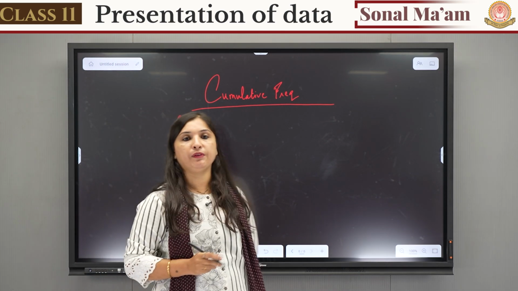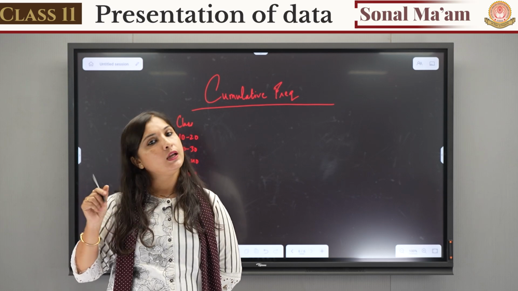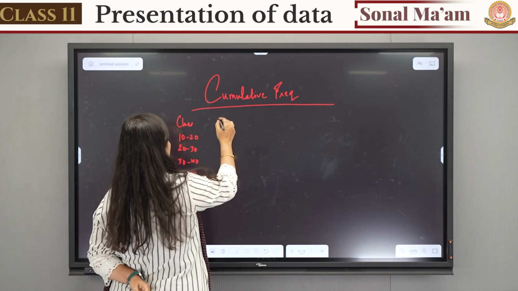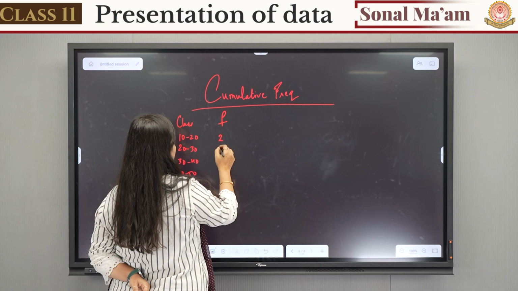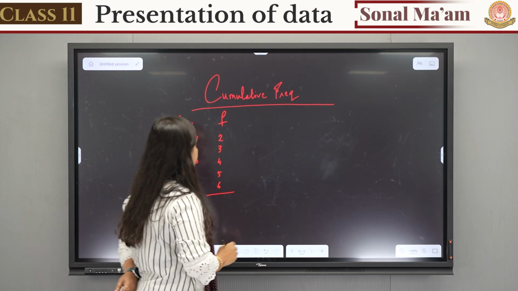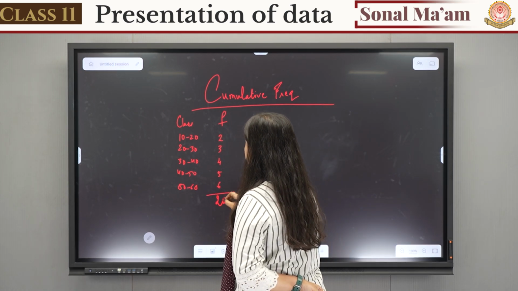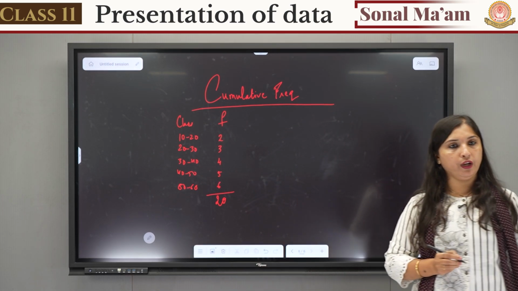Now first of all, tell me which type of classes is this, inclusive or exclusive? Exclusive. Clear? Okay. Beside this, I have frequency. This is 2, this is 3, this is 4, this is 5, and this is 6, suppose. What is the total? 6 and 10, 15 and 20. This is the frequency.